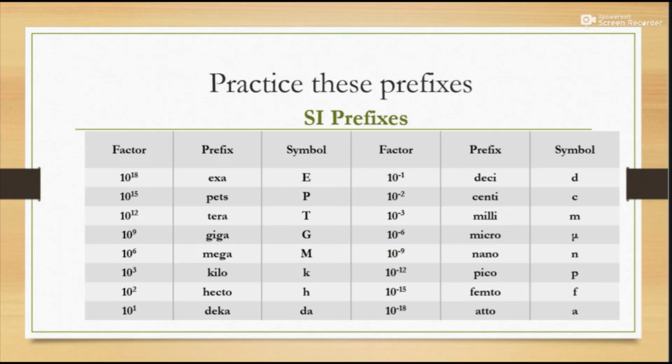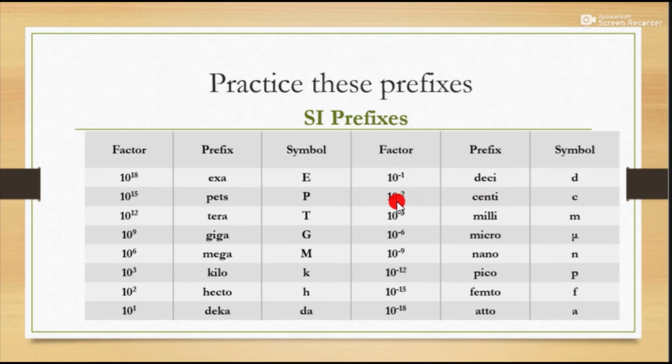Okay, practice these prefixes. These are the factors. Prefixes mean we can express in the international system of units in simplified exponential form using powers of 10. You can start from the factor 10 raised to minus 1, for which we use symbol d.